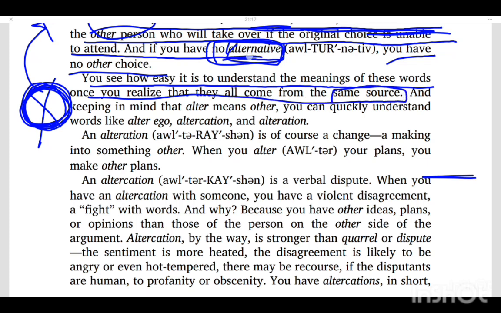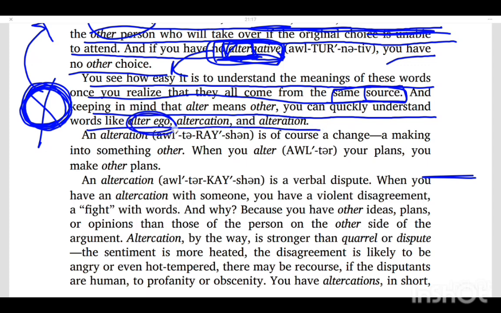This alter is the root word, the basic thing from which other words will originate. We can add prefixes or suffixes to these words to create other new words, but this is basically the root word. So this is the source, like the origination of something. And keeping in mind that alter means other, you can quickly understand words like alter ego, altercation, alteration. Alter ego is basically one's other self. We will see right here.